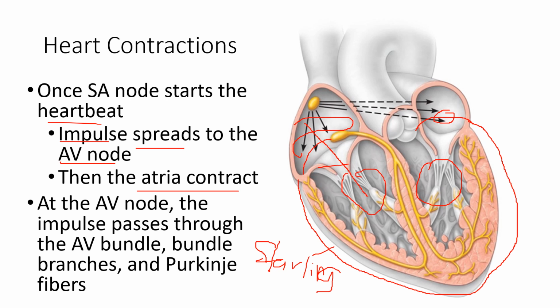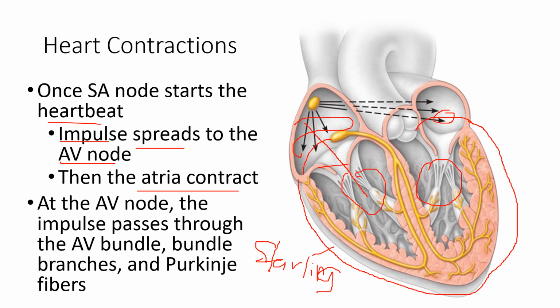Okay, so at the AV node, the impulse passes through the AV bundle, bundle branches, and Purkinje fibers. So what is important here is you know the direction. The contraction is in one-way direction. It begins with the atria and it goes to the ventricle.